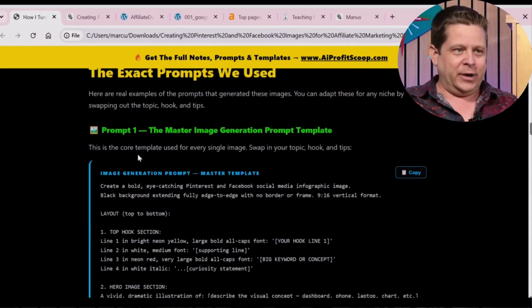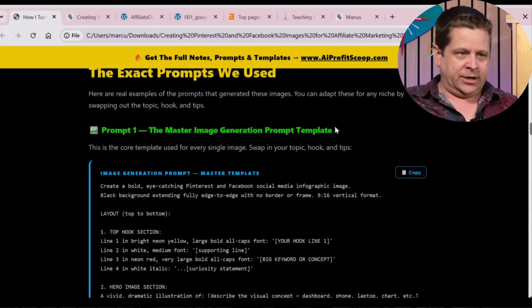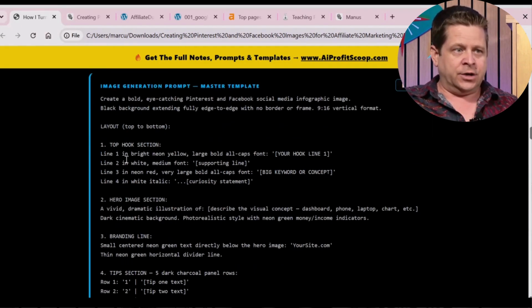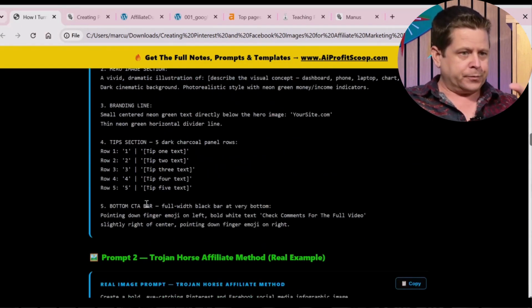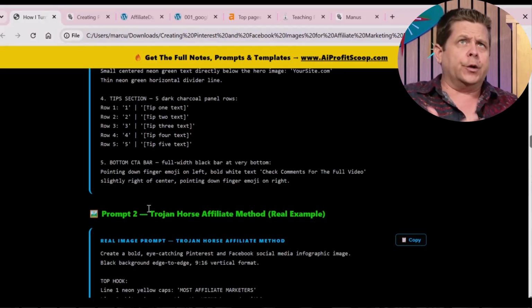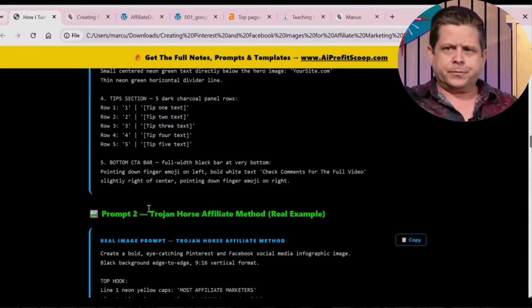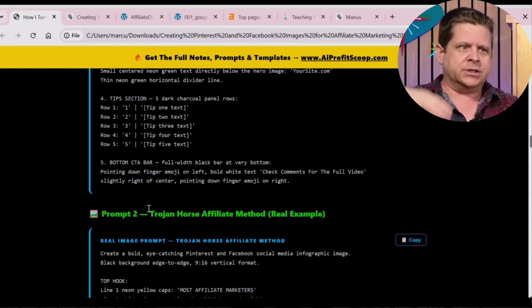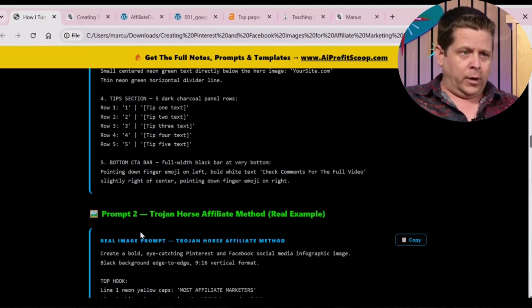I will have some of the prompts over at AIProfitScoop.com. And you can see here we have prompt 1, the master image generation. This is where it gets the hooks, line 1 through 4. Tells it what we want. This is where you go through and you do like light mode, dark mode. Do I want images? What types of images? Do I want a URL? What do I want to do?